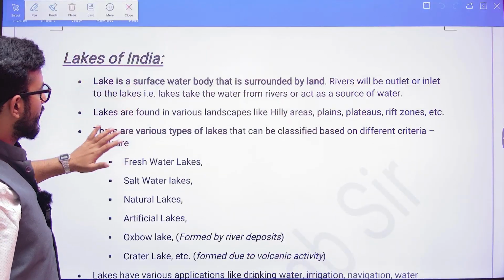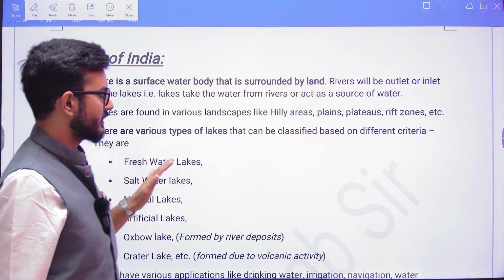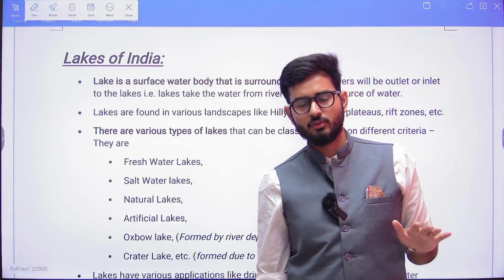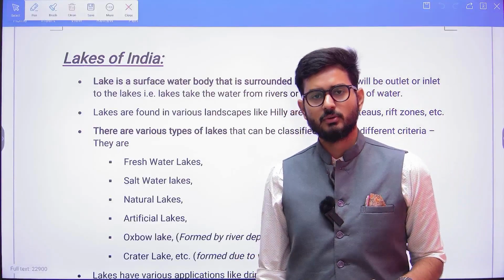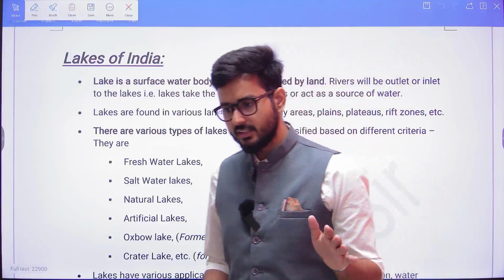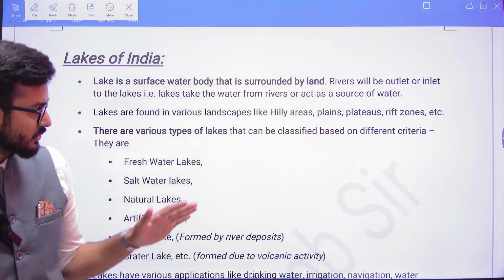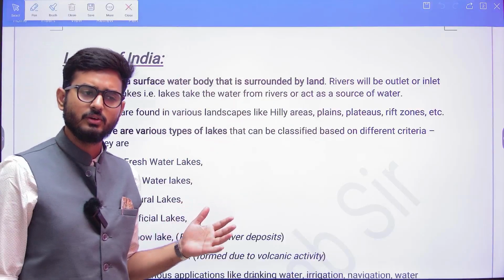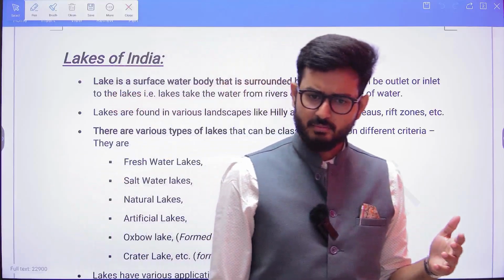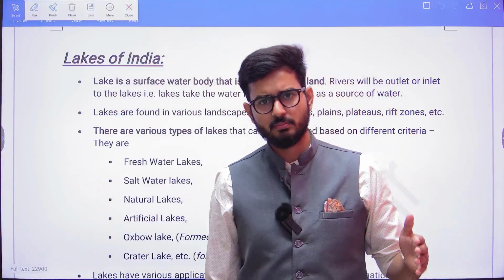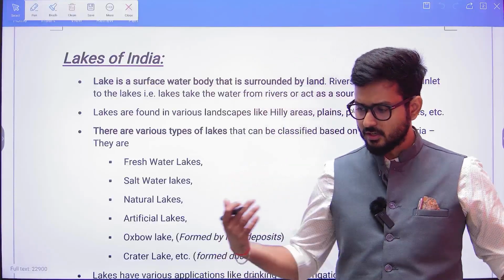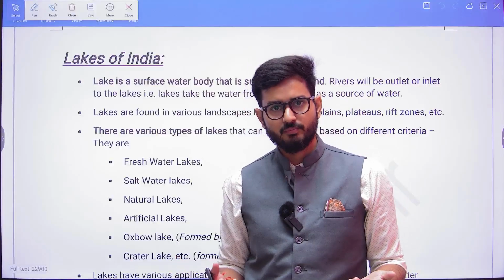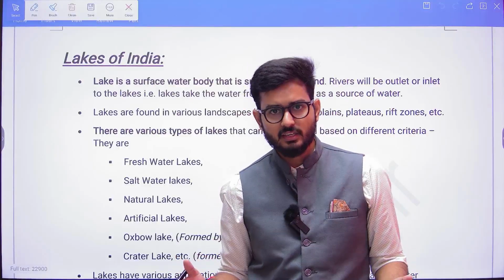Okay, now what is a lake? A lake is basically a body of water where the water has accumulated. These water bodies are large in size, and they can either be freshwater lakes or saltwater lakes. Lakes can be found in various physiographical areas. They can be found on plateaus, in glaciers, on plains, anywhere. Only when there is an accumulation of a large water body mass that has a depth of more than 3 meters, that is categorized as a lake.